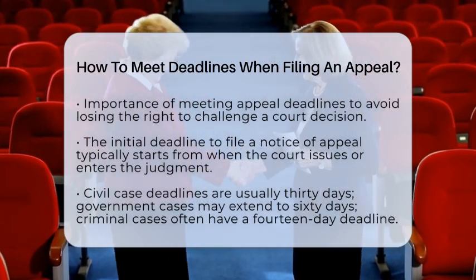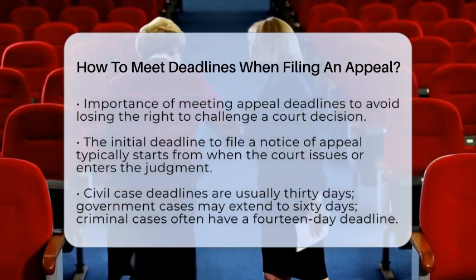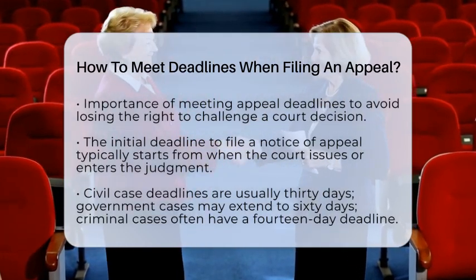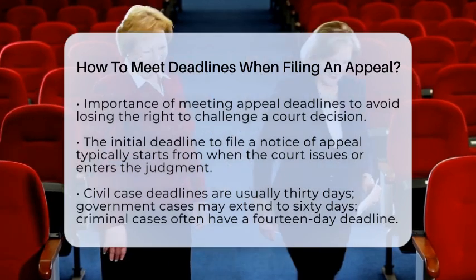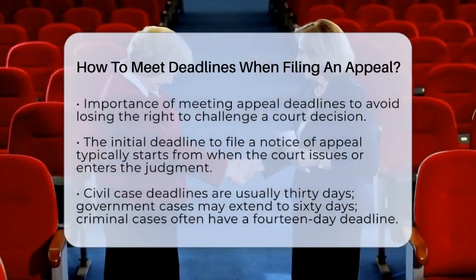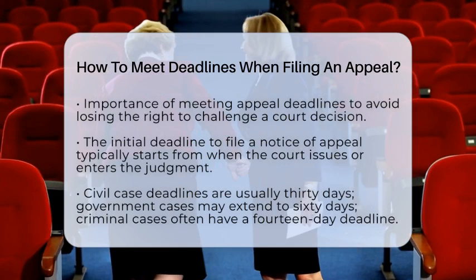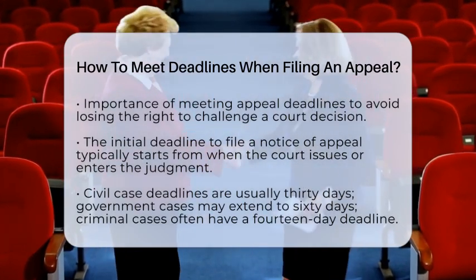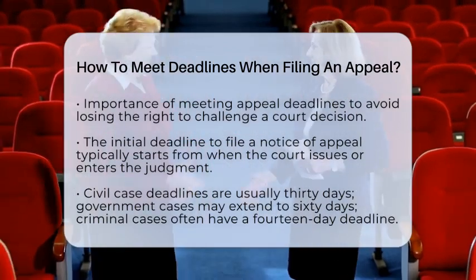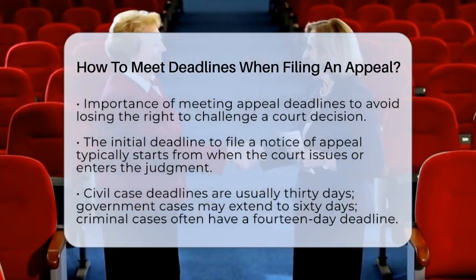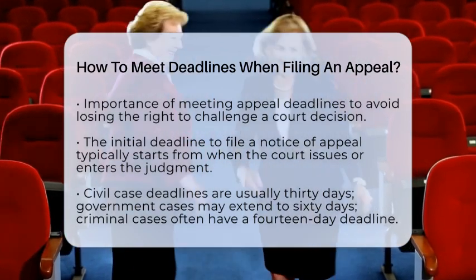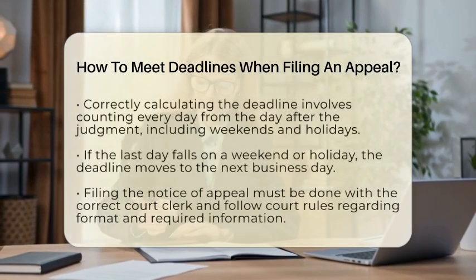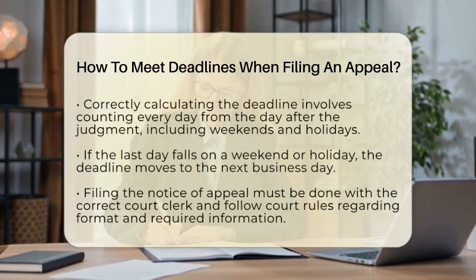First, you need to know the exact deadline for filing a notice of appeal. This date usually starts from when the court enters or issues the judgment or order you want to challenge. In most civil cases, the deadline is 30 days after the judgment. If the government is involved, it can be extended to 60 days. For criminal cases, the deadline is often just 14 days unless a motion for a new trial is filed, which can change the timing.